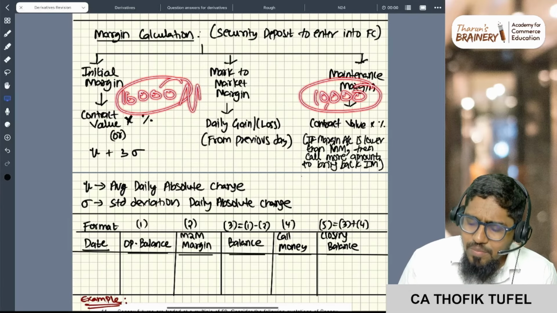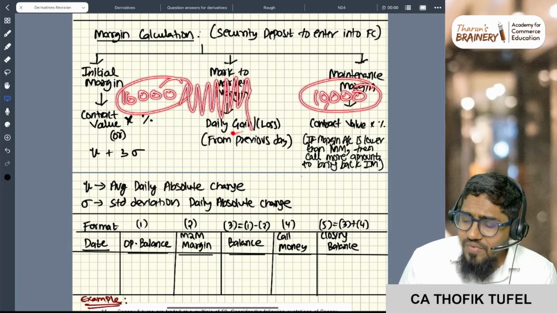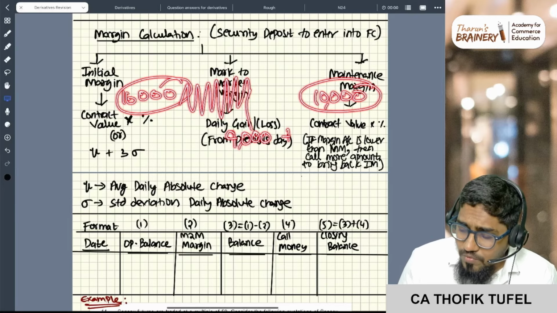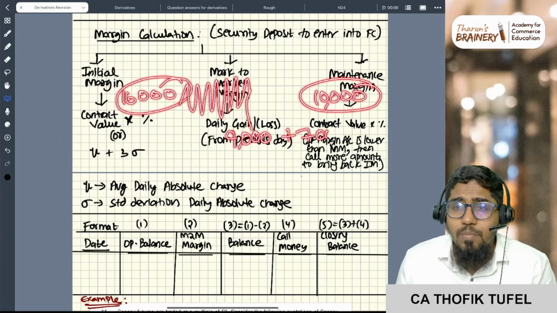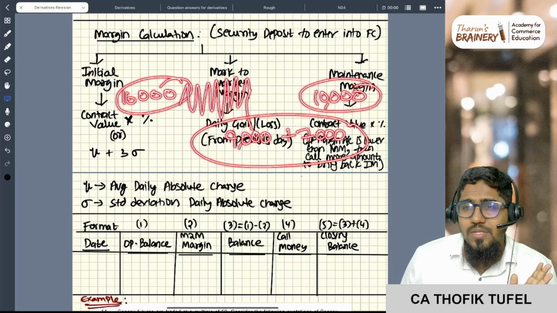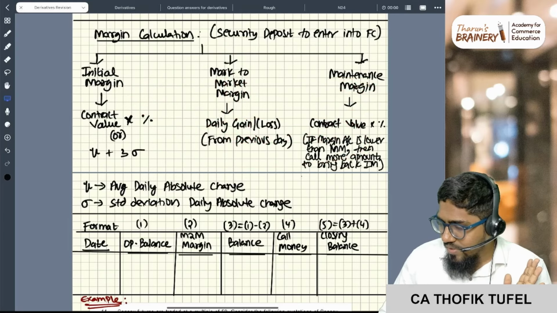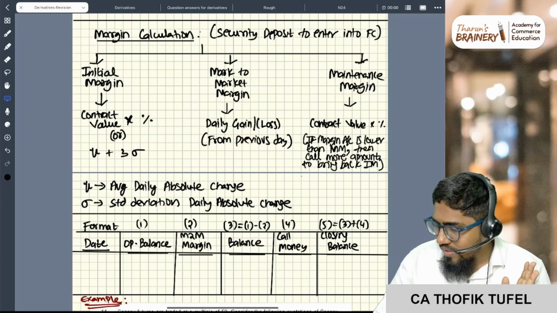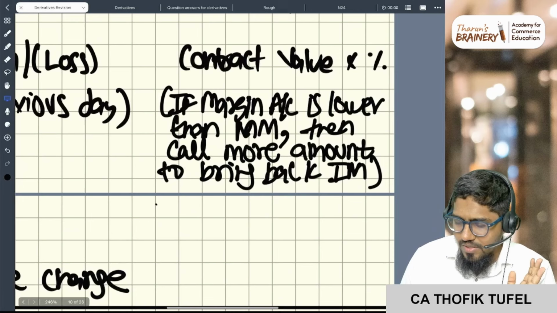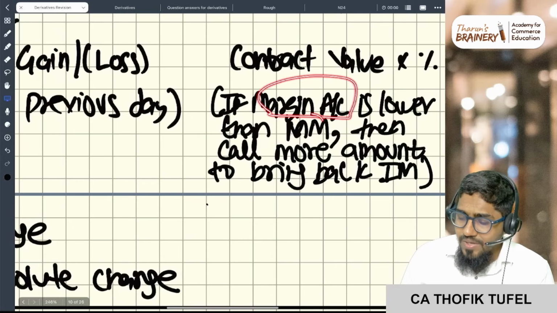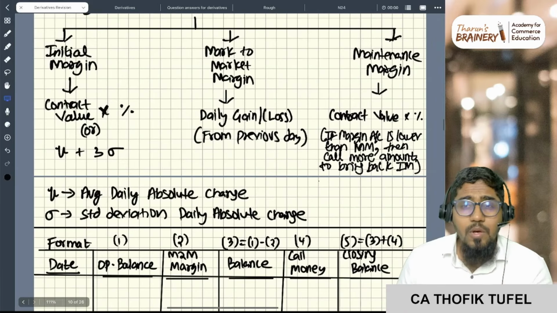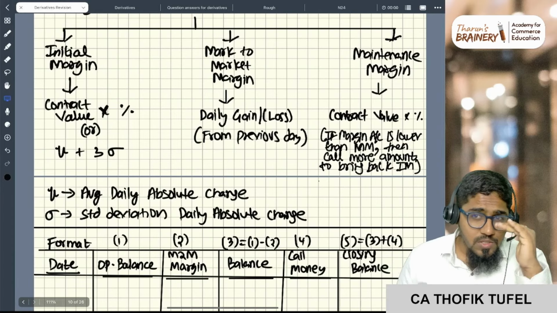In the 16,000, the balance keeps going plus and minus daily. Someday if it touches the maintenance margin, let's say this time the loss is 9,000, you just have to top up. You just have to top up 7,000 more to get back to 16,000 rupees. This is the maintenance margin. Simple. This is how you need to handle the maintenance margin. Clarity: if the margin account is lower than the maintenance margin, then they call for more money to bring it back to the initial margin. Call, now you top up. Hey, top up your margin account. Your loss is going down, down, down.